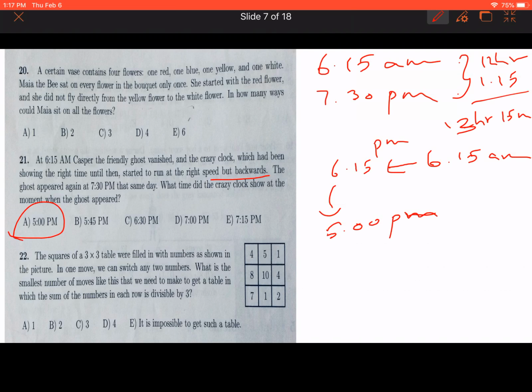So the answer is A. So this is the right clock, it is 6:15 to 7:30. The difference is 13 hours and 15 minutes. This clock is the crazy clock, which moves backwards for 13 hours and 15 minutes, and it gives the time 5 p.m.